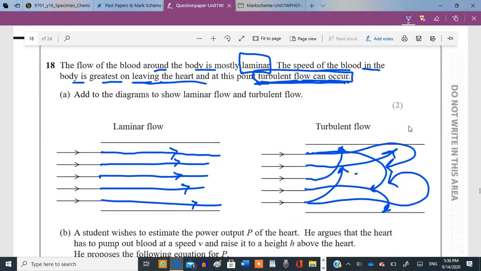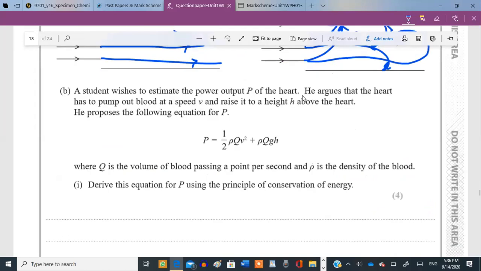Then a student wishes to estimate the power output of the heart. He argues that the heart has to pump out blood at a speed v and raise it to a height h above the heart. He proposes the following equation, where Q is the volume of the blood passing a point per second, and rho is the density of the blood. Derive this equation for P using the principle of conservation of energy.